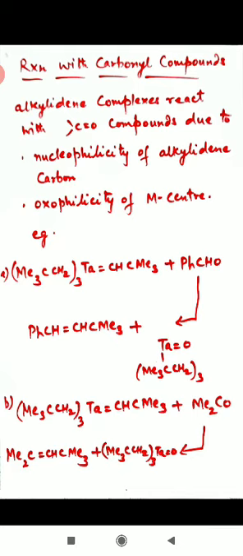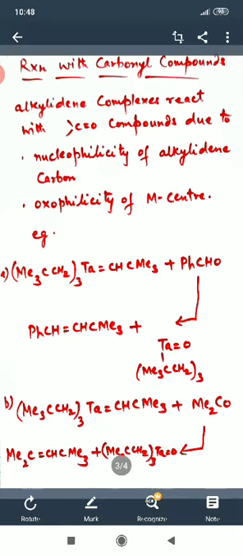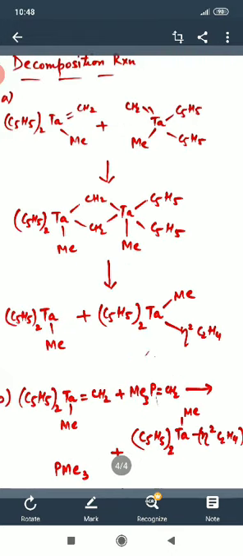Same is the reaction with that of the ketone, Me2CO. When you take Me2CO, that is a ketone, the oxygen will get attached to the metal atom, and there will be a fission of the metal and carbene carbon atom. So the metal will get a double bond to O due to its oxophilicity, and the remaining carbene molecule will get attached to the ketonic group Me2C of the ketone. So these are the reactions of the carbonyl groups.